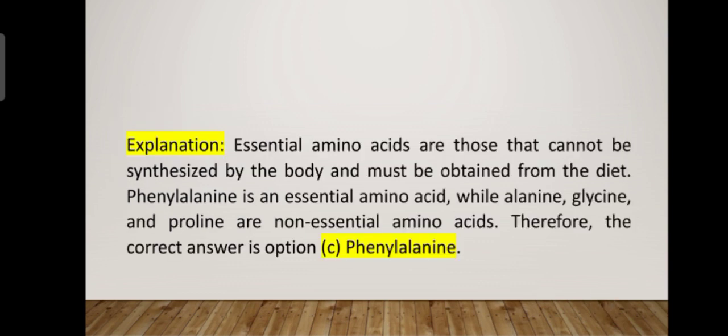The answer is phenylalanine. Essential amino acids are amino acids which cannot be synthesized by the body, so we should provide them through diet. So phenylalanine is an essential amino acid, while alanine, glycine, proline are non-essential amino acids. Non-essential amino acids means the body synthesizes these amino acids on its own. Therefore, the correct answer is option C, phenylalanine.